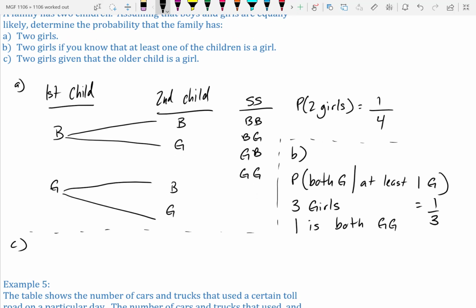Alright, part C. 2 girls, given that the older child is a girl. So we want 2 girls, given that the older is a girl. So we want the first to be a girl. Out of these, 2 of them have girl first. One of them is girl-girl. So that's 1 out of 2.